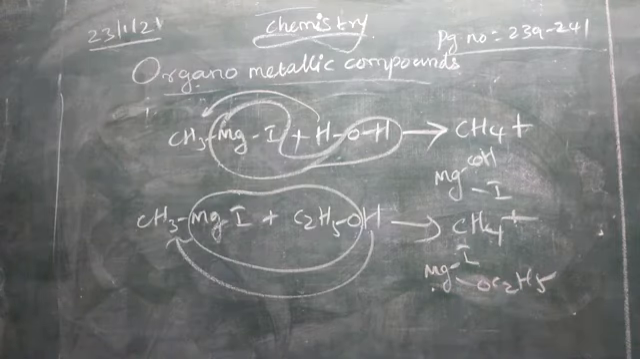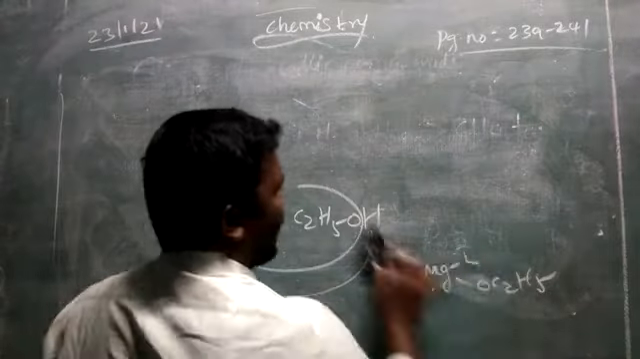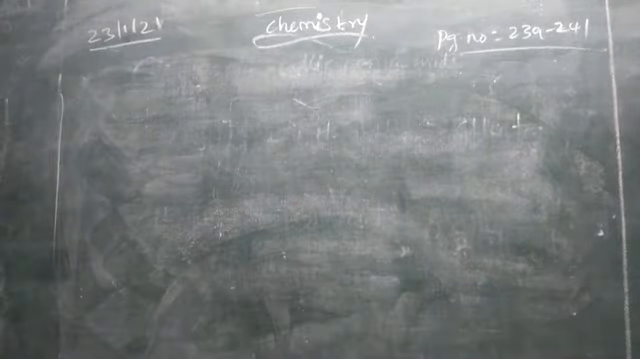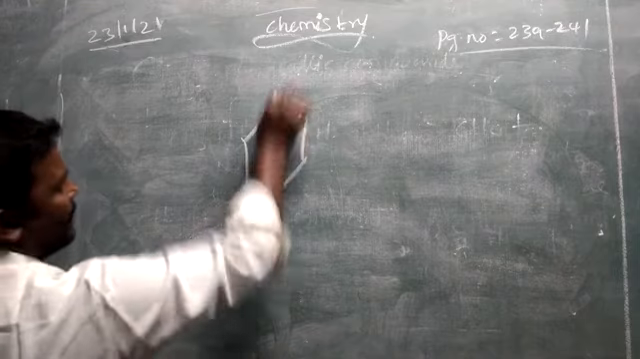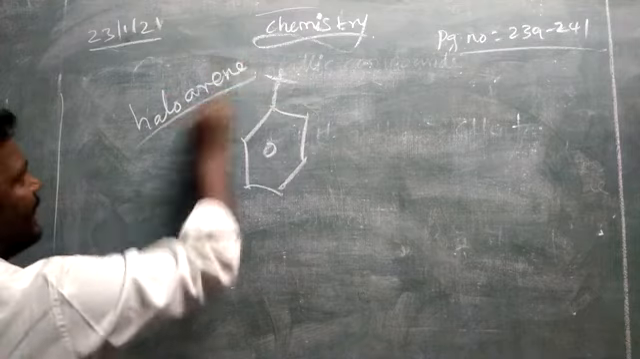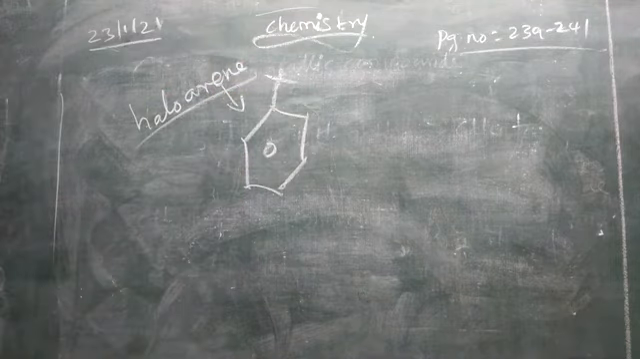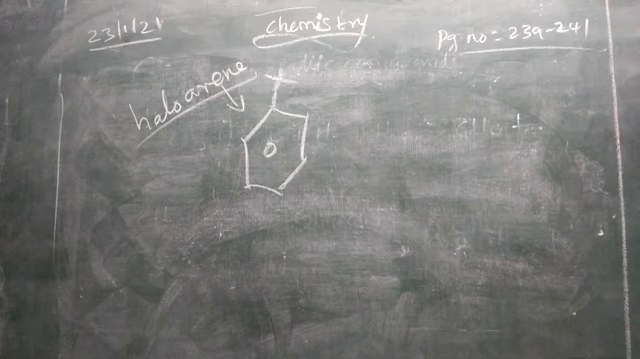So next we have haloarenes. Arenes means benzene ring. So halogen is directly attached to the benzene ring. We can say haloarenes. We can represent the benzene ring with a halogen. They are called haloarenes. Arenes means benzene. So a halogen atom directly attached to the benzene ring is only called haloarenes. So we can give the name for haloarenes.